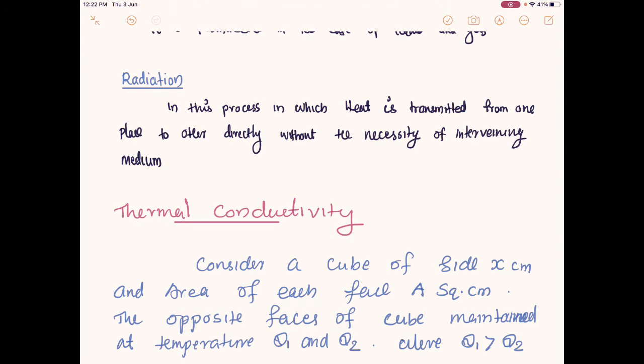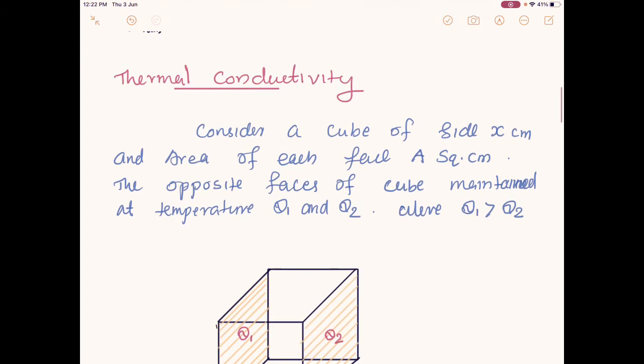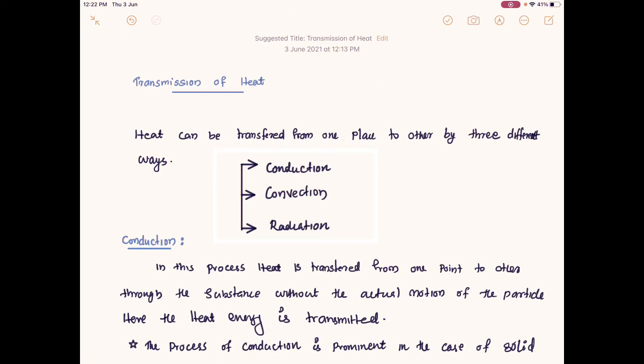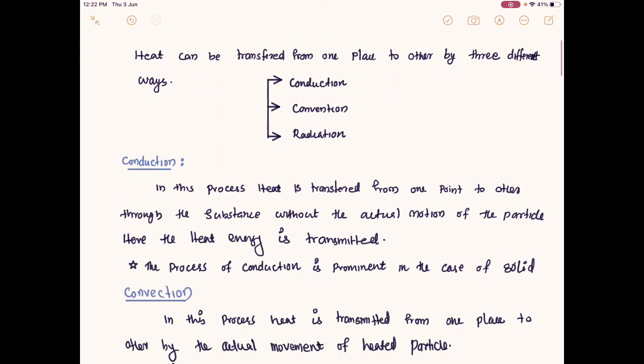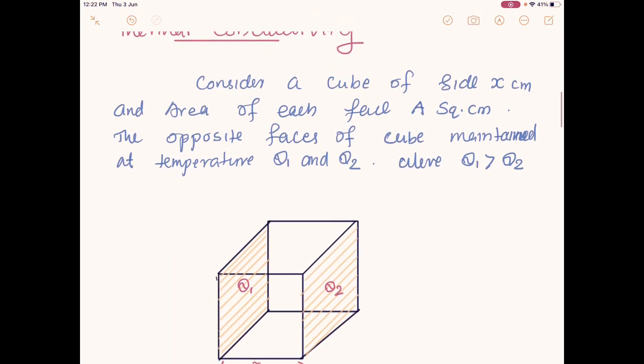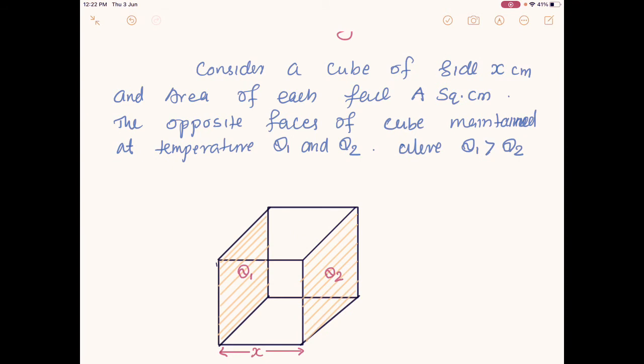Okay, so from the next point onwards I'm going to explain more about conduction, how conductivity happens in some materials. For that I'm considering a cube of side x. This one side is x centimeter, and the area of the cross-sectional face is a square centimeter.